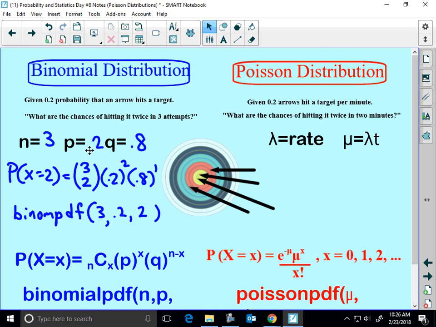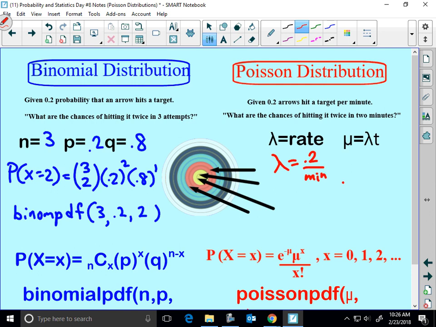Okay, so Poisson, here's how this problem would be worded if it were Poisson. Given 0.2 arrows hit a target per minute, based on some observation, what are the chances of hitting it twice in 2 minutes? So here's how we find mu. We get this thing lambda. Lambda is your rate. So in this case, it'd be 0.2 arrows per minute.